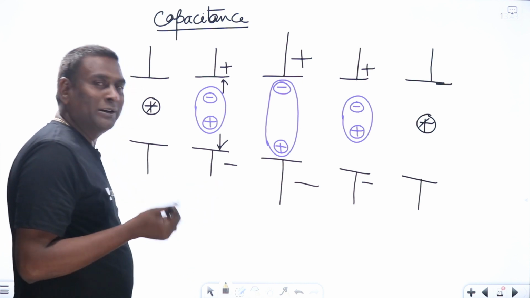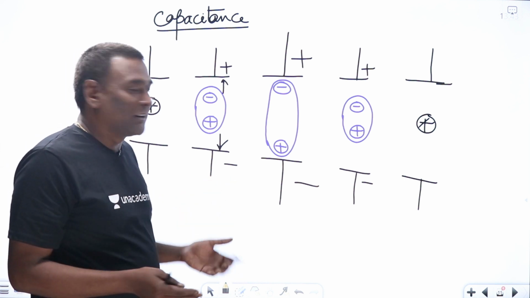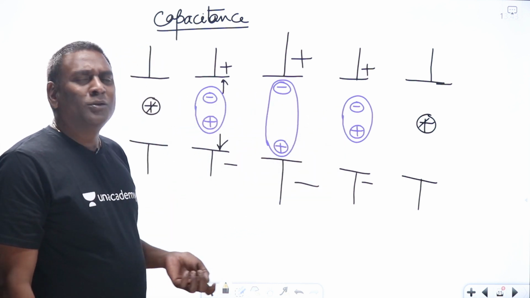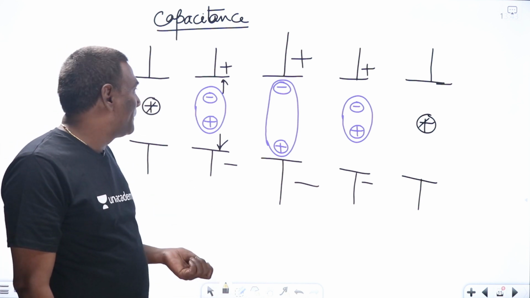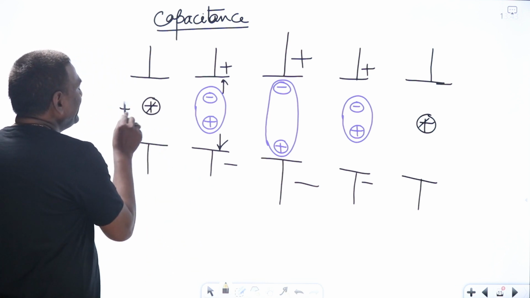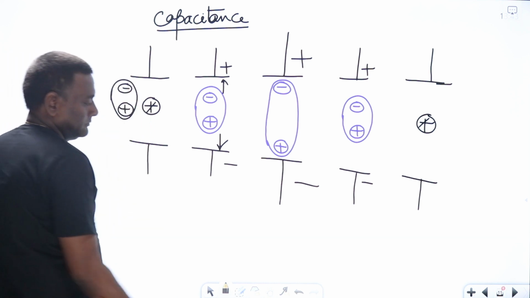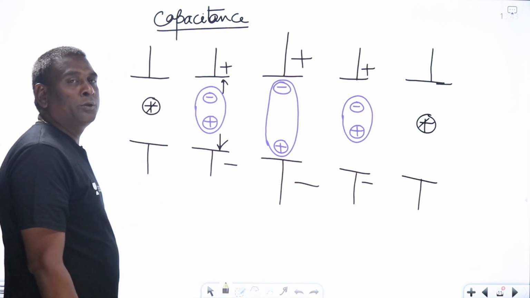And one more thing, mobility I'm not considering. I'm considering that for positive and negative, mobility is equal. That's why I have shown the distance equal. Otherwise, normally we know electron mobility is more, right? So the moment electron mobility is more, then what is going to happen? Positive will be slided slightly, but negative will be slided more, if I take mobility into account. But for the time being, I'm not considering mobility into account at all.